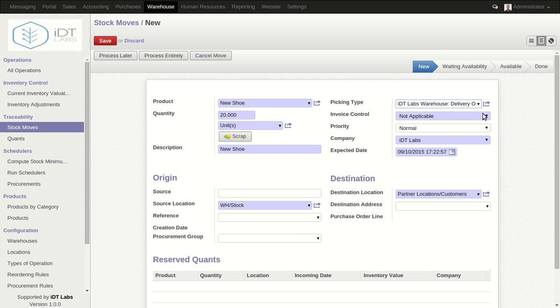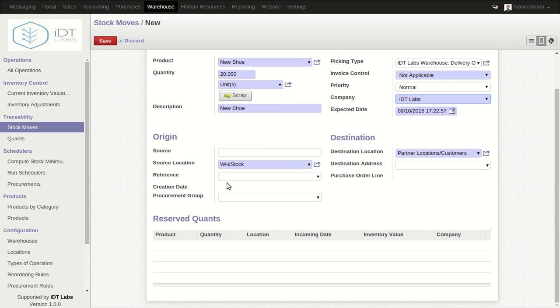And we will specify an invoice control. Okay, if we select invoice or to be invoiced, automatically an invoice item will be created and so on and so forth, and then we can specify the date that the product is expected. And then another thing we can do again is specify the company for which the product is being moved.